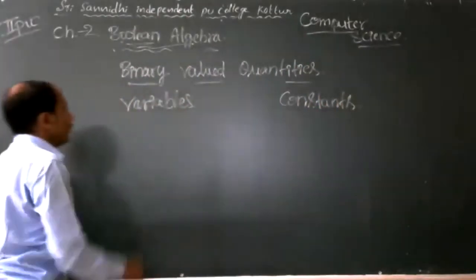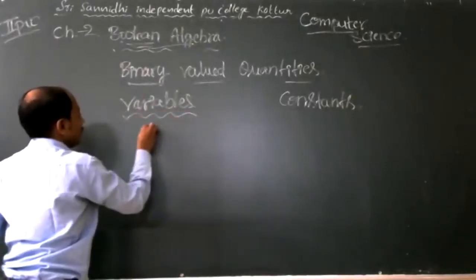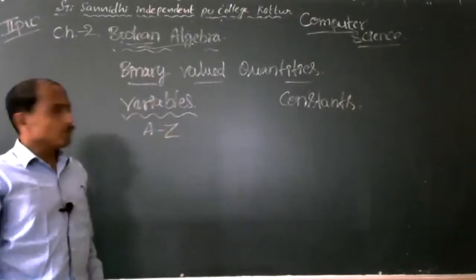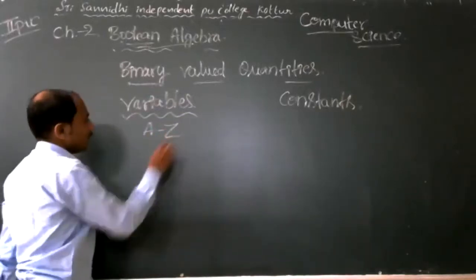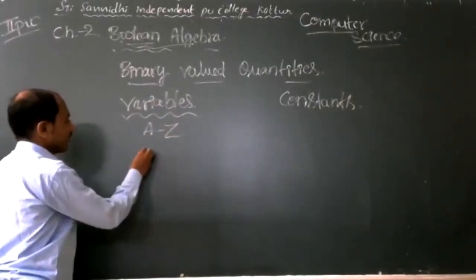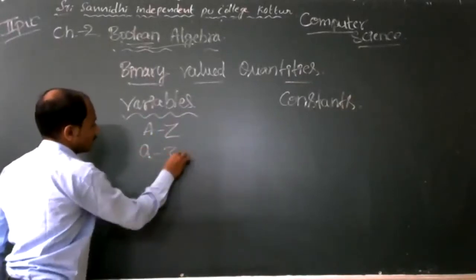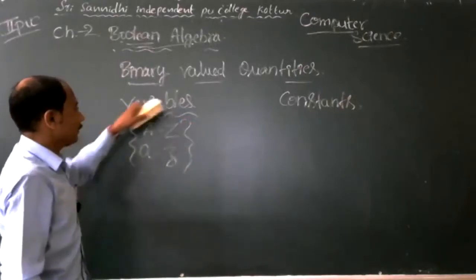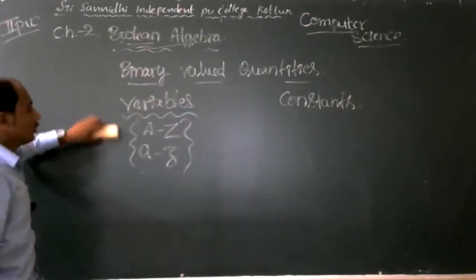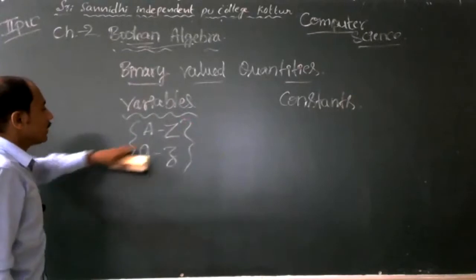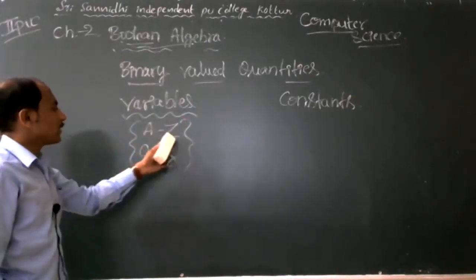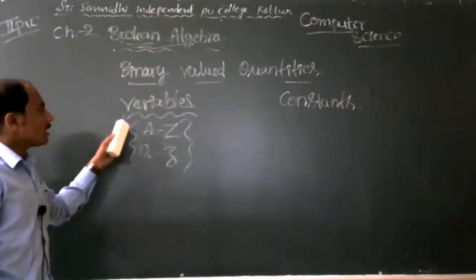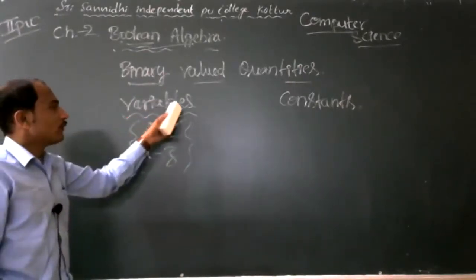Binary variables are all the alphabets, either capital letters A to Z or small letters a to z, used as binary variables.